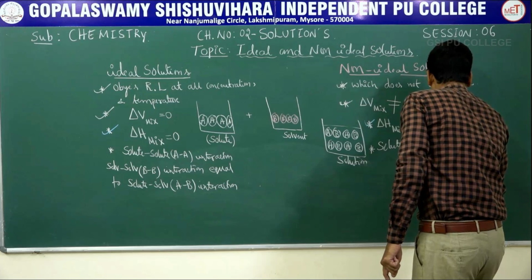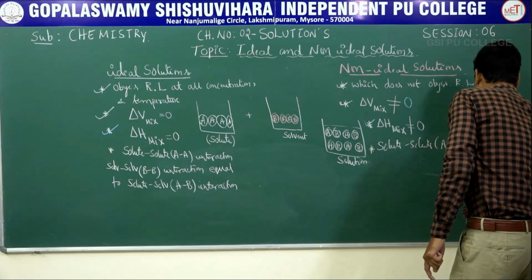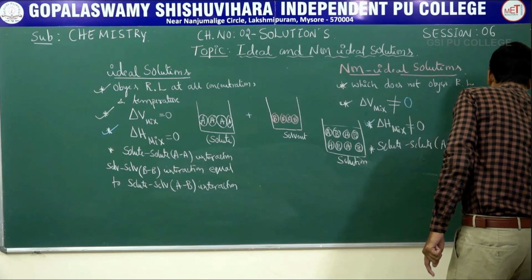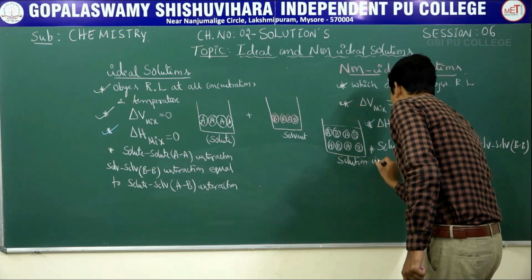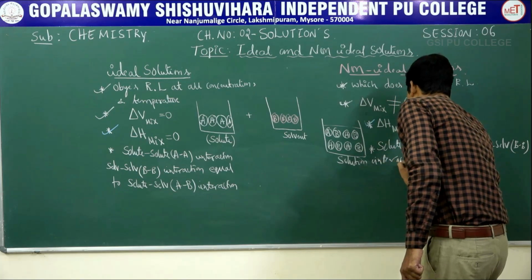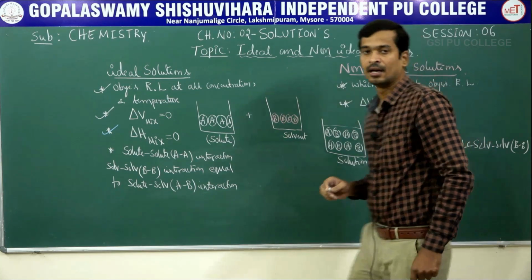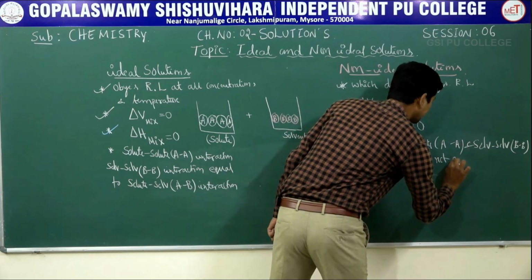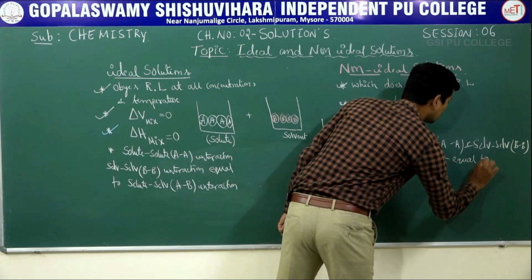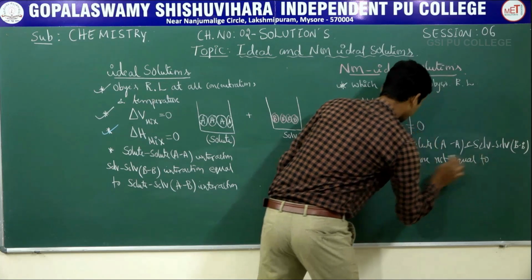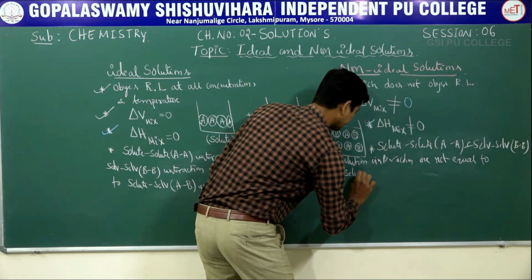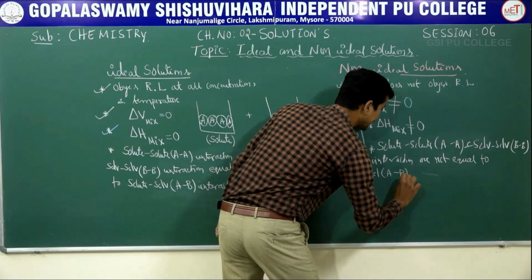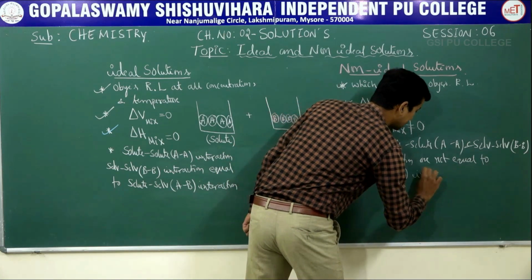AA interaction, and solvent interaction means what? BB interaction, are not equal to what? Solute and solvent means AB interaction.